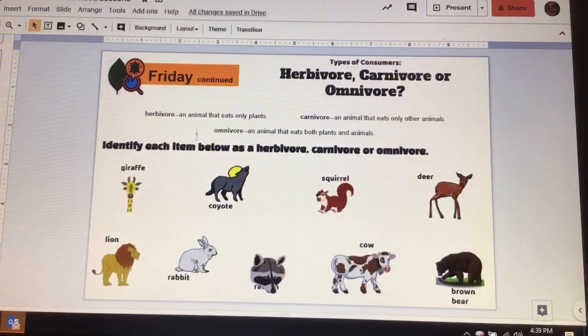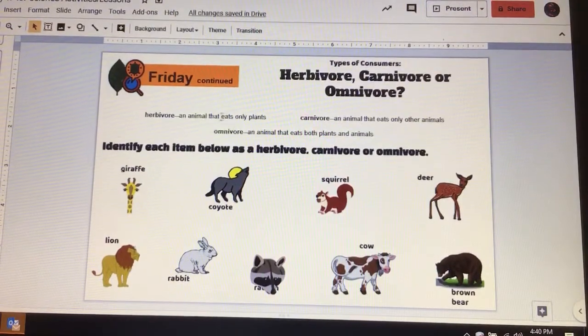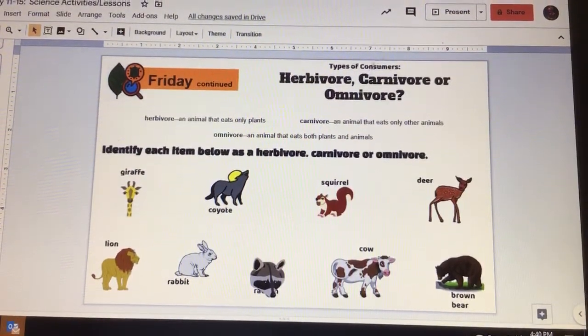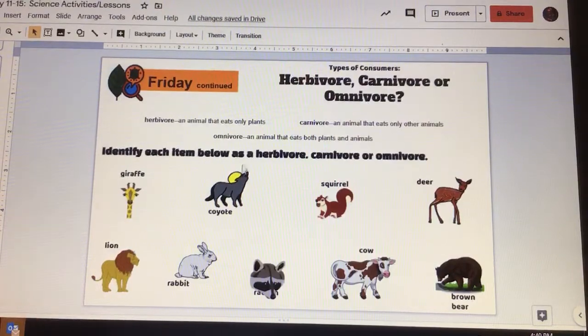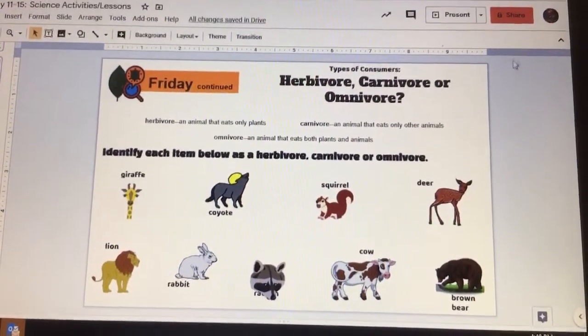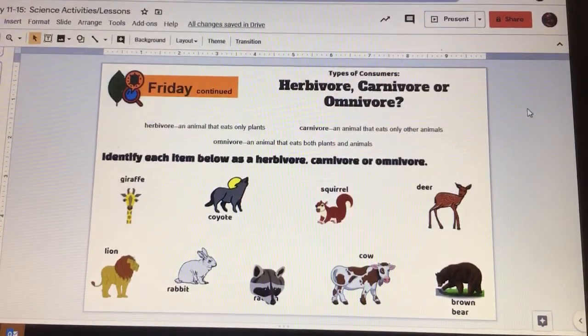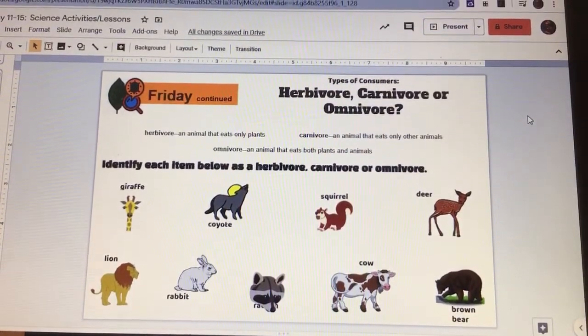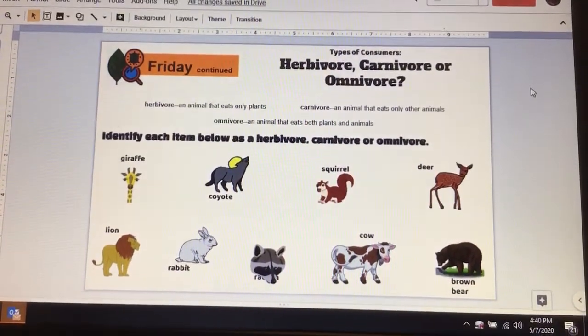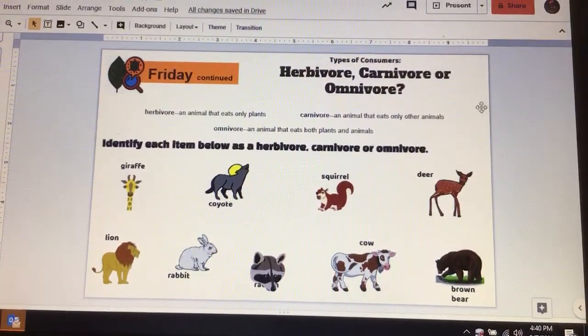So in consumers, you have an herbivore, which is an animal that eats only plants. You have a carnivore, which is an animal that eats only other animals. And then you have an omnivore, which is an animal that eats both plants and animals, okay? All right, so this one right here, I'm gonna see if you can pause it and put the H, the C, and the O where they belong next to which animal, okay?